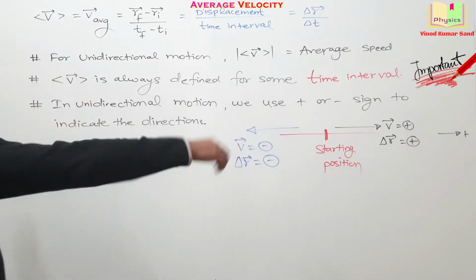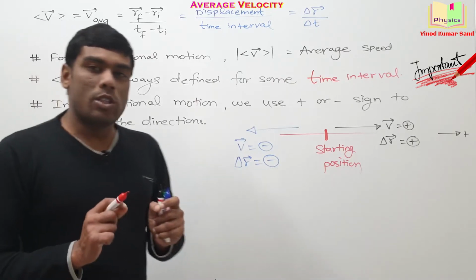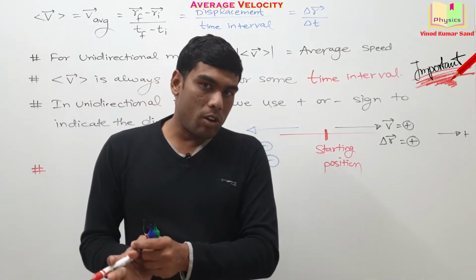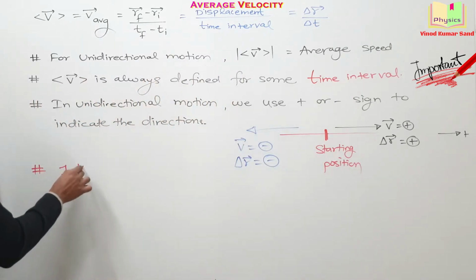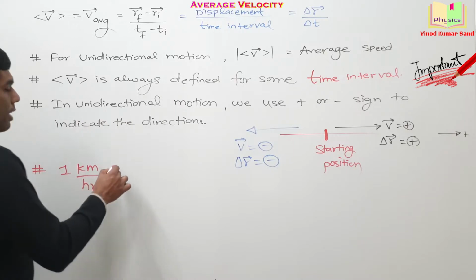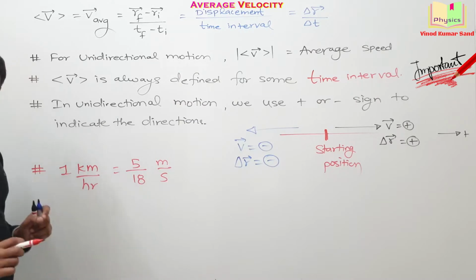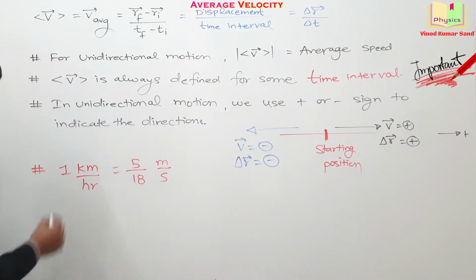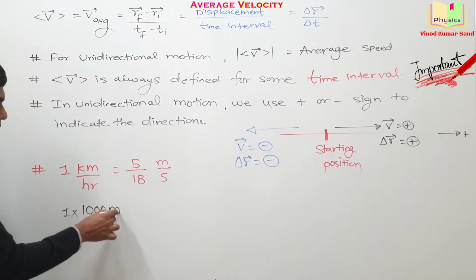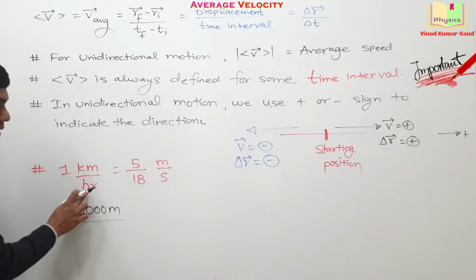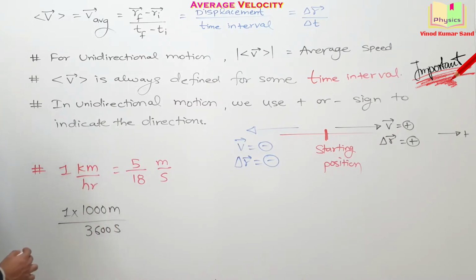Okay, writing the next important point. Sometimes in calculations we will be requiring the conversion of km/h to meter per second. So I am writing that 1 km/h can be written equivalent to 5/18 meter per second. How do we do that? See it here. 1 kilometer means 1000 meter, and 1 hour means how many seconds? 3600 seconds. Do you agree?